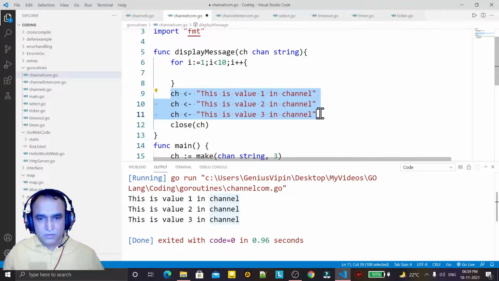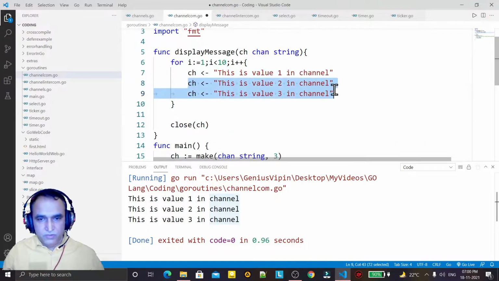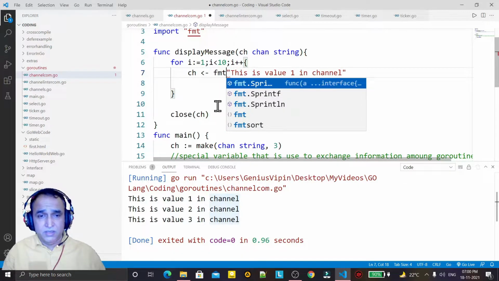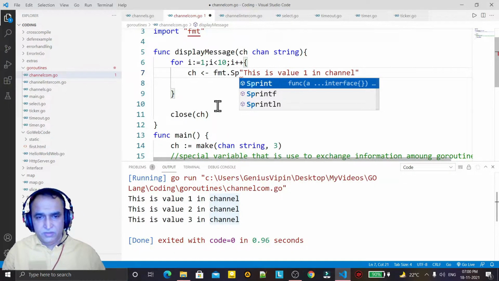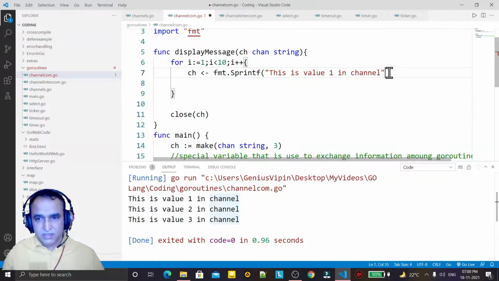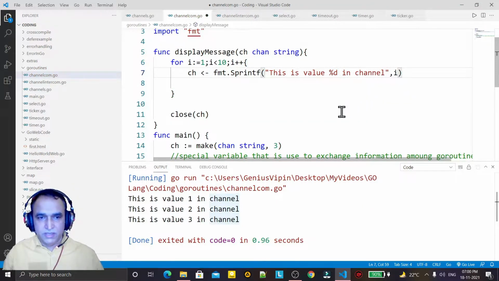I cut it, paste it, remove this one, and here I use the fmt.Sprintf function. This function is just like a C function, but here I am saying value percent d, which means the i, and I replace it with the i value like this.